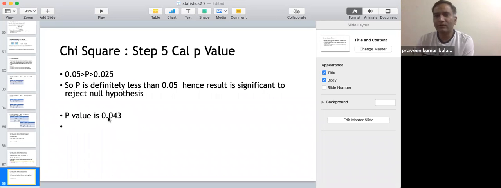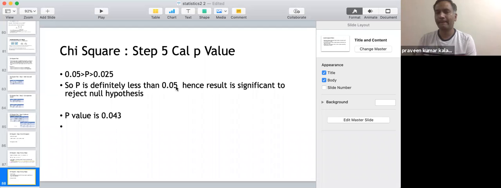Okay, so you can actually come up with the exact p-value as well using chi-square, but to test the hypothesis, you don't really have to calculate the exact p-value. Even if you have this data saying that my p falls in between 0.5 and 0.25, I can definitely say my p is less than 0.05. I can definitely say that. Am I right? So if my p is less than 0.05, which is my level of significance, then I can say that I can reject the null hypothesis because there is a significant result here.